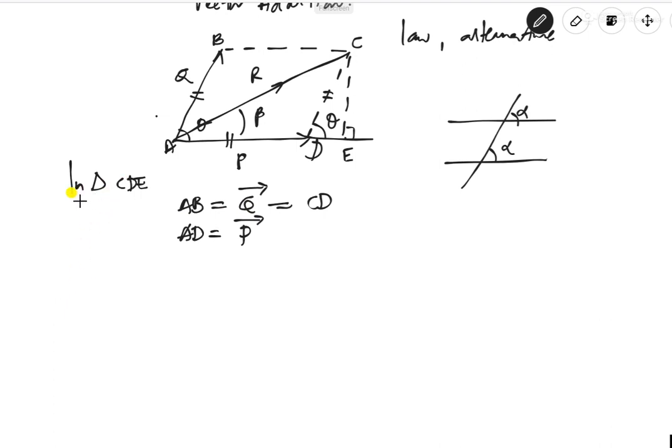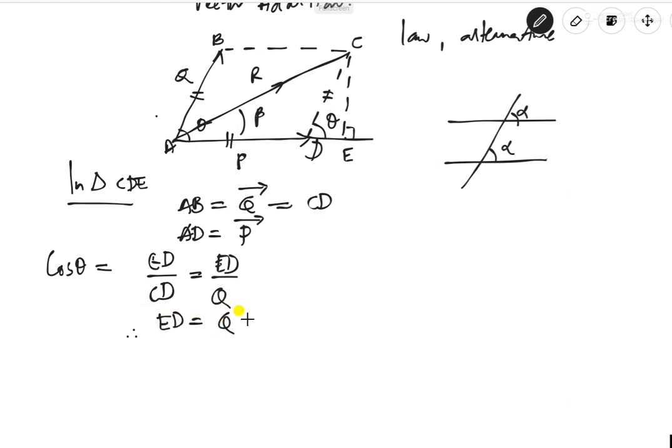Now in this triangle CDE, cos theta will be the adjacent side, which is ED or DE, by the hypotenuse CD. CD, you know, is Q, right, from here. So therefore ED is equal to Q times cos theta.